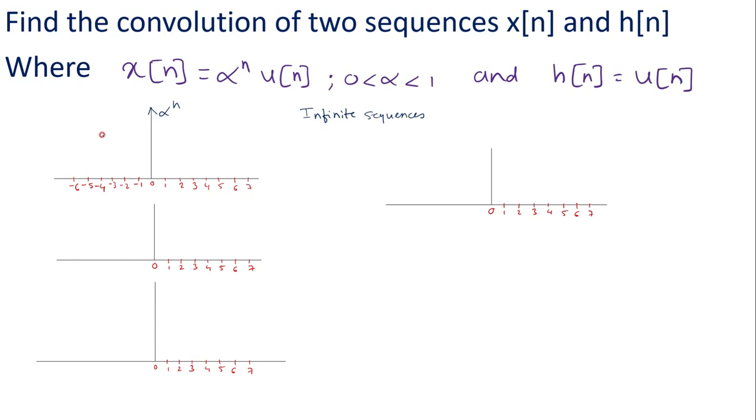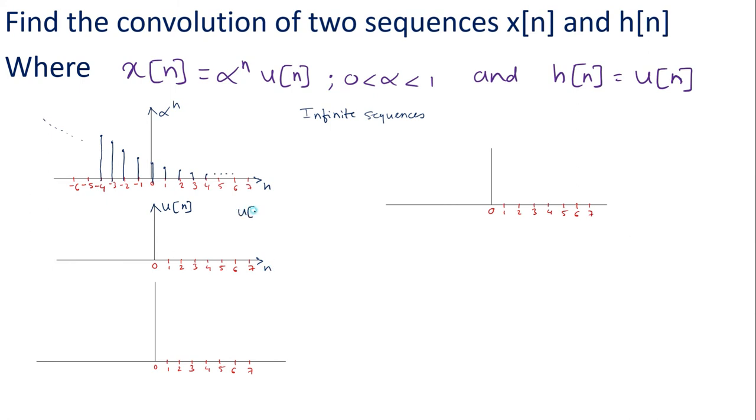So as I said, it's an exponentially decaying signal. Assume that it has begun from minus infinity. So it looks like this. So this is the alpha power n signal. We know that the alpha power n signal is multiplied with the u of n signal. Let this be the u of n signal, and this is the time axis n.